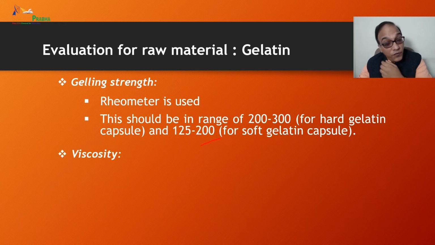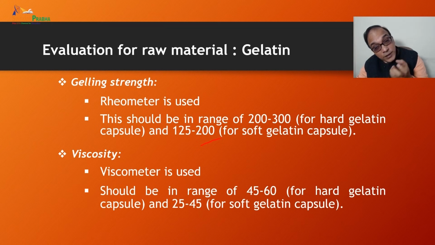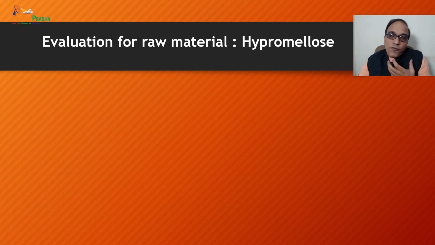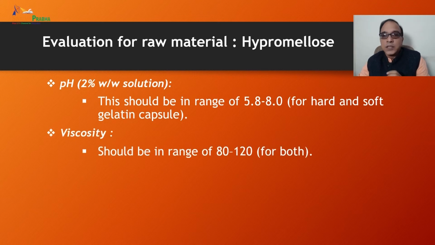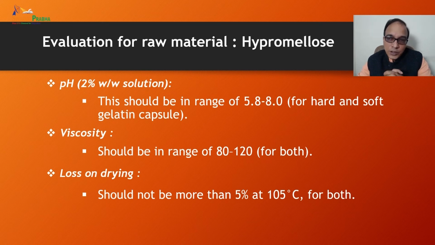And viscosity is evaluated by various viscometers and should be in the range of 45 to 60 for hard gelatin capsules and 25 to 45 for soft gelatin capsules. Now for hypromellose or HPMC, the pH of a 2% weight by weight solution should be in the range of 5.8 to 8 for both hard and soft capsules. Viscosity should be in the range of 80 to 120 for both, and loss on drying should be not more than 5% at 105 degrees Celsius for both types of capsules.